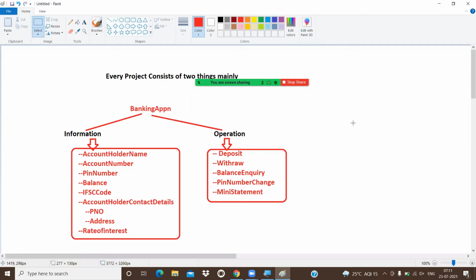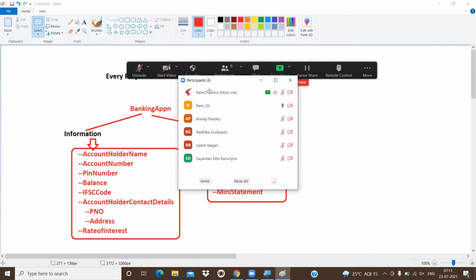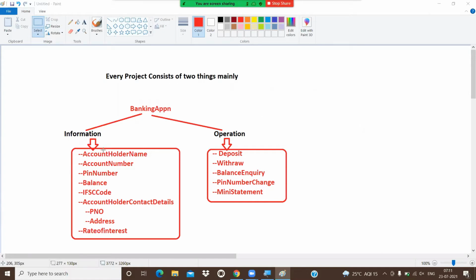One is the information, and the other is the operation. Got it or not? Now observe carefully, guys. Here the very important thing is how to represent information programmatically, and how to perform operations programmatically.